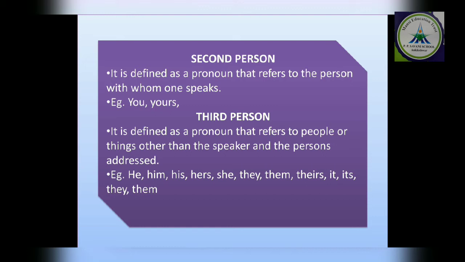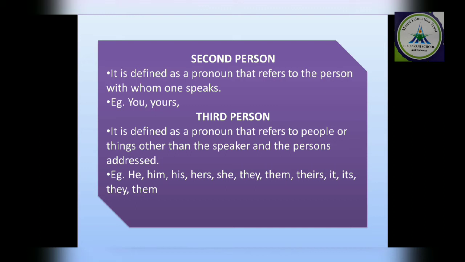मैं किससे बात कर रही हूँ? आपसे. Okay. Who is receiving me? You. So that becomes the second person and it is always you or yours. Clear? First, who is delivering, who is speaking, who is writing, and second, who is receiving that speaking or writing is known as second person.